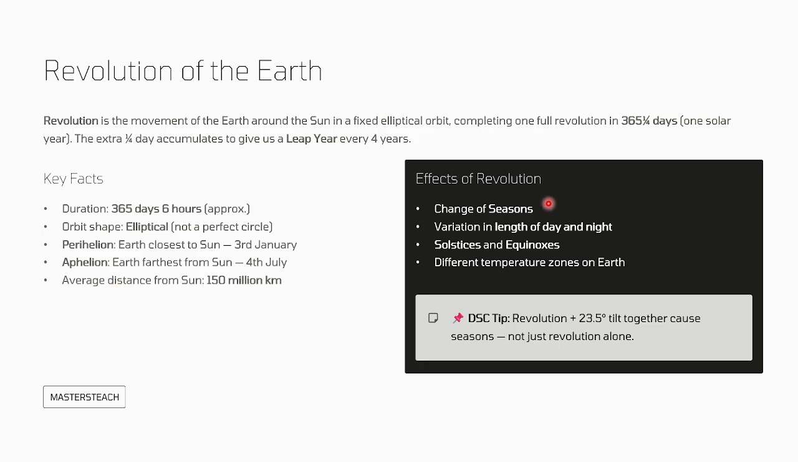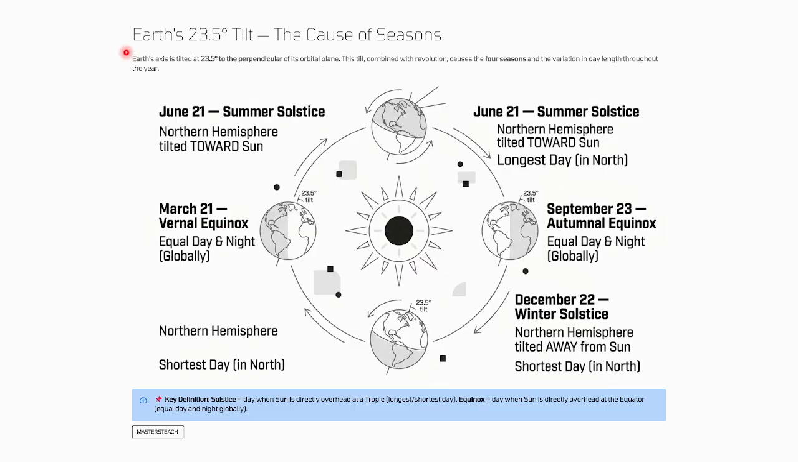So effects of the revolution. Due to the revolution of the earth, the seasons change. Variation in the length of days and nights may happen. Then solstices and equinoxes happen, and there are different temperature zones on the earth. See, the revolution plus the 23.5 degrees tilt together cause seasons, not revolution alone. So you have to remember the same. The earth's 23.5 degrees tilt causes seasons.